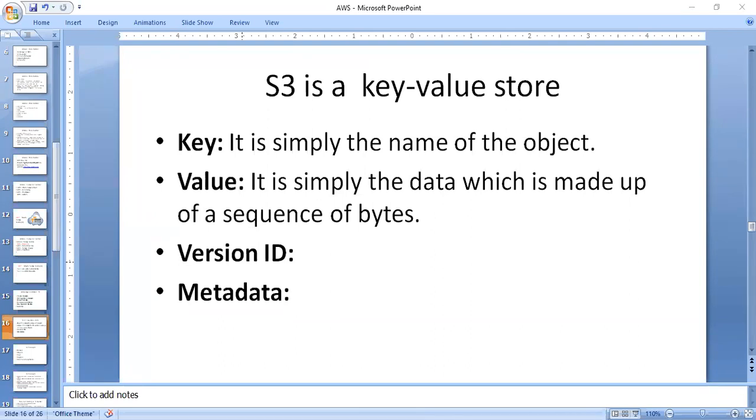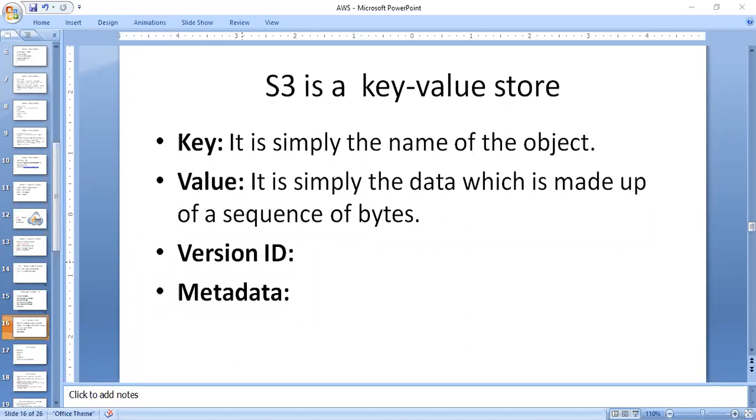For example, hello dot text file, or excel file, or dot html file, you consider as a key value for the object. That means the simple representation name of the object, and you can use the key to retrieve the object. For retrieving any object, you simply use the key value. The value is the simple data made up of a sequence of bytes, that means the data inside the file.